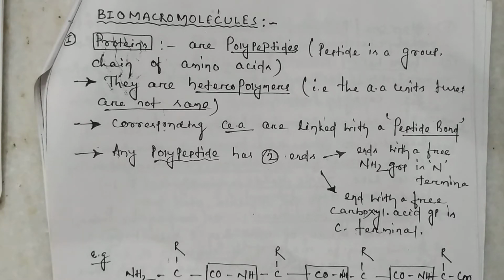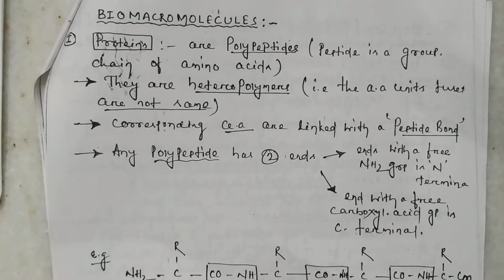They can be heteropolymers or they can be homopolymers. Homopolymers are those polymers which are made of the similar type of amino acid. For example, glycine binds with another glycine, binds with another glycine, and binds with another glycine. Similar amino acids are forming one particular chain. So that is known as your homopolymer or the homopolypeptides. Next you have the heteropolypeptides. In heteropolypeptides, different amino acids bind together to form the polypeptide chain.